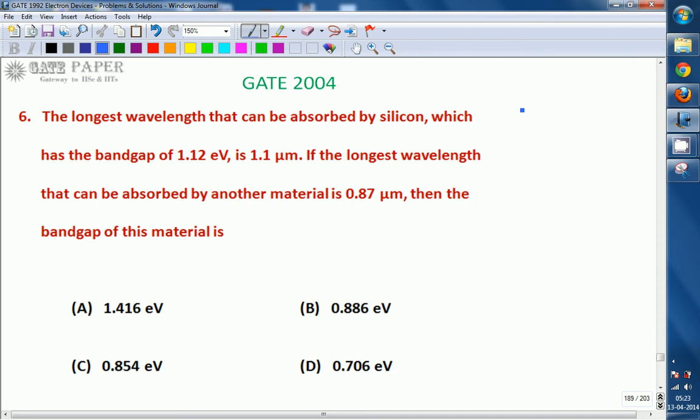Hello, we are discussing the GATE 2004 ECE paper. The longest wavelength that can be absorbed by silicon, which has a band gap of 1.12 electron volts, is 1.1 micrometers. If the longest wavelength that can be absorbed by another material is 0.87 micrometers, then the band gap of this material is?